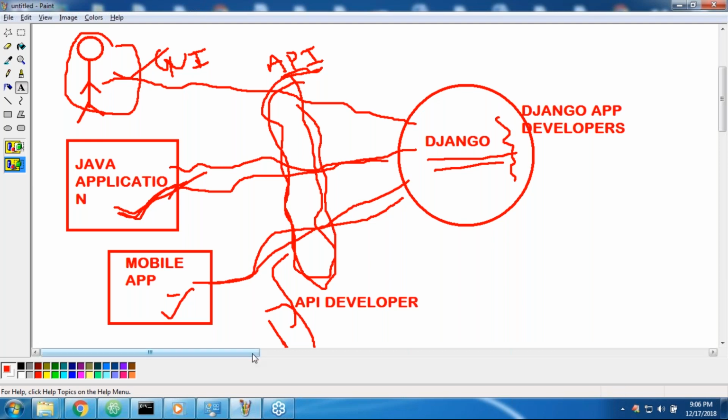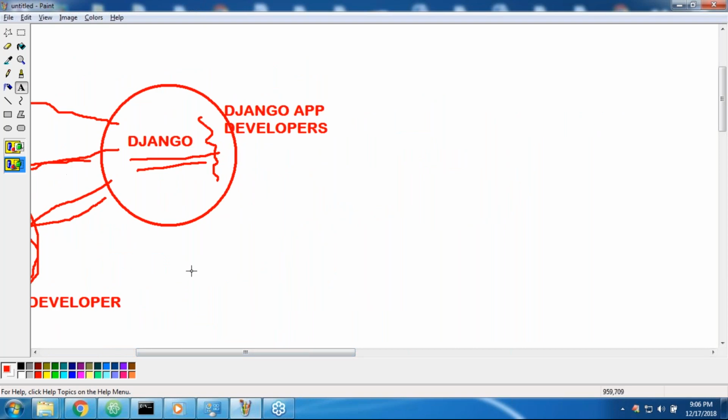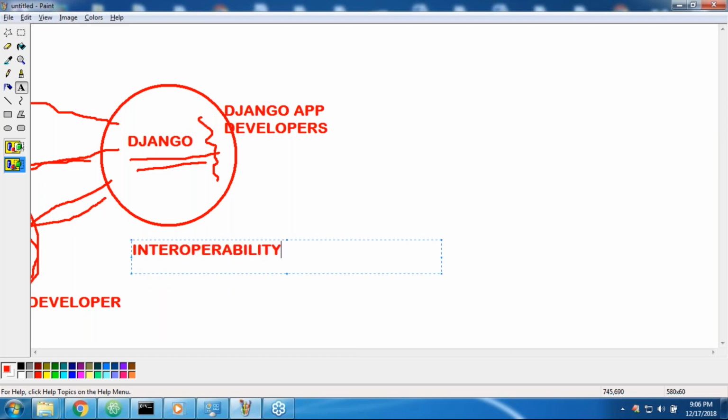The main purpose of API is interoperability. Are you getting it right? Remember this one, a very, very important terminology. Interoperability means one application can communicate with another application. Both can work together simultaneously. Powerful applications we are in a position to build if you are aware of REST API.